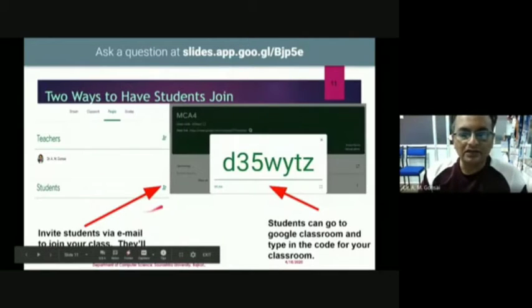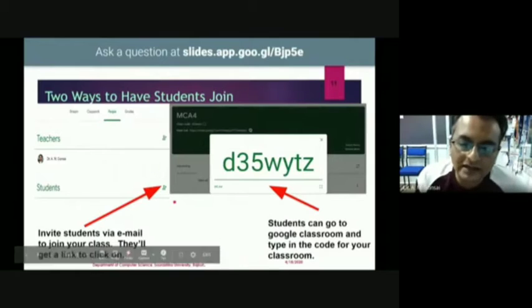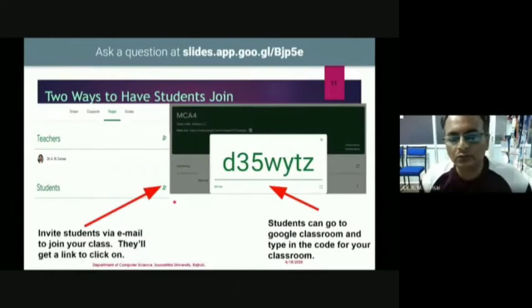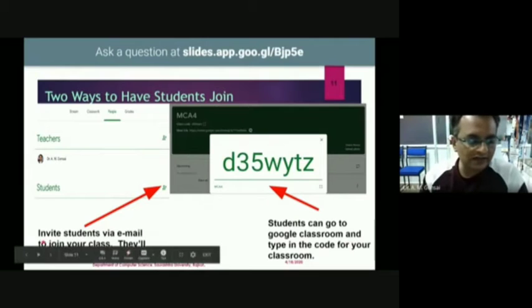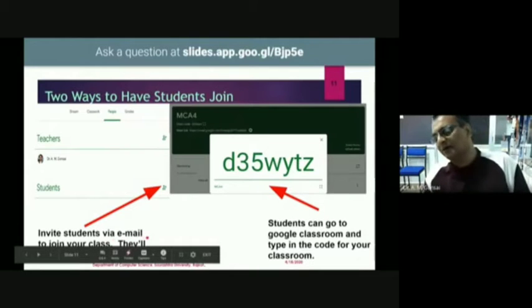Another thing: once you have created a class, you have to inform your students, dear student, please install the Google Classroom application on your mobile. Or if you do not have a mobile, you can log into classroom.google.com and join my class. So a student can join in 2 ways. We can invite students. One is we can create a class and invite students by email, but we must have the email